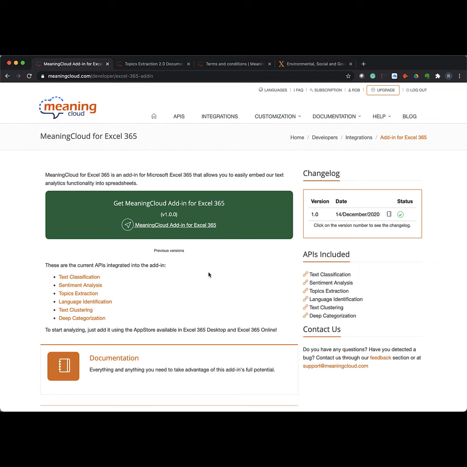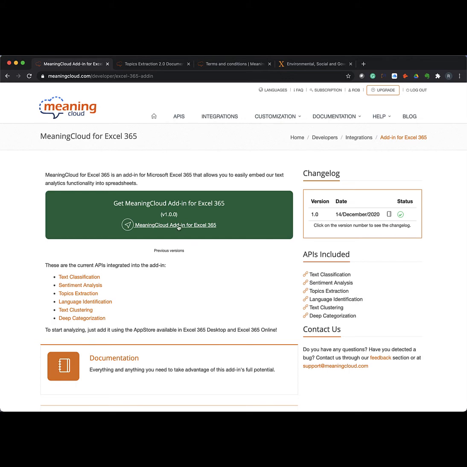If you click for Excel 365 or for Office 365, right here from your Integrations tab, you can click on Excel 365, and you will be able to run this directly from the cloud-based services for Excel. You will be able to run the APIs listed here: text classification, sentiment analysis, topic extraction, language identification, text clustering, categorization, etc. And you will have access to all of the customizations that you have done in the system as well.